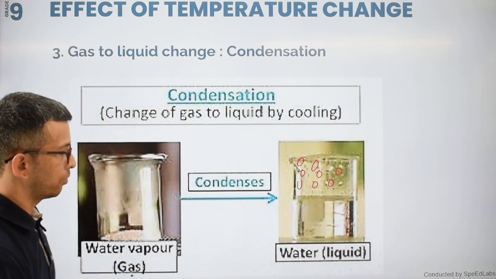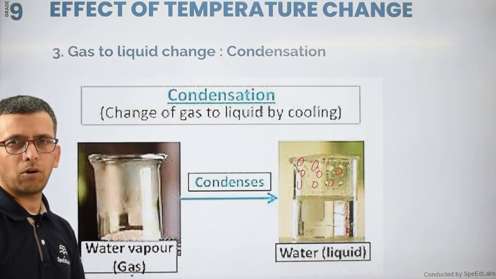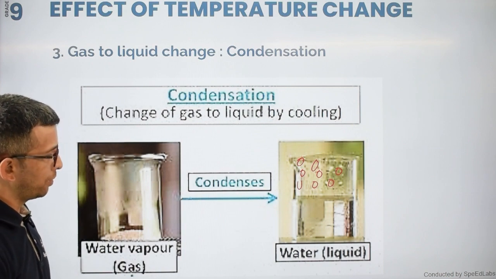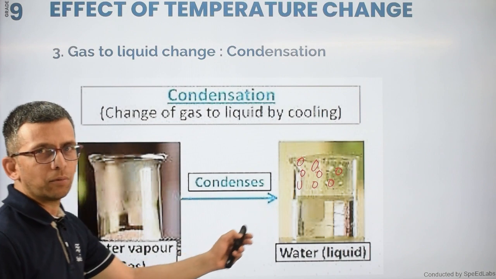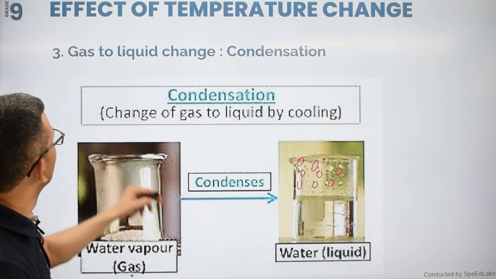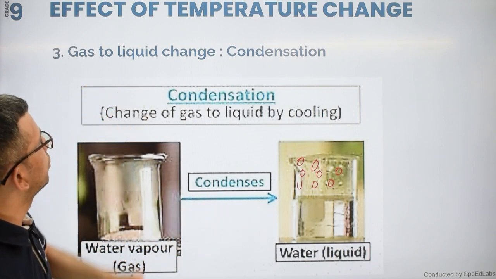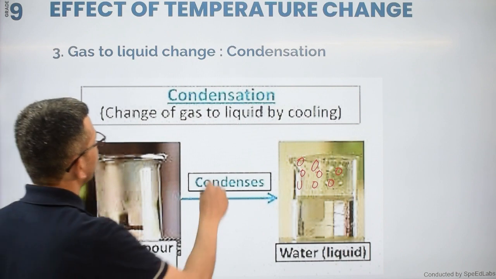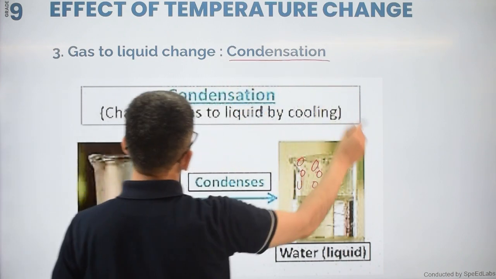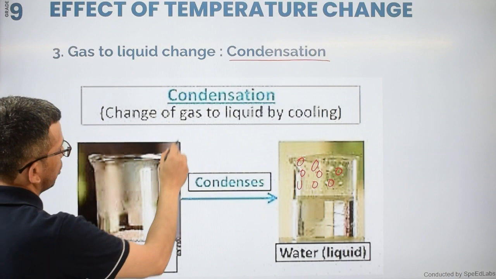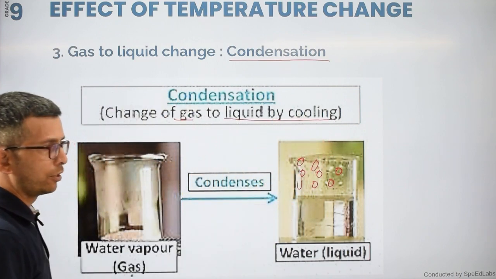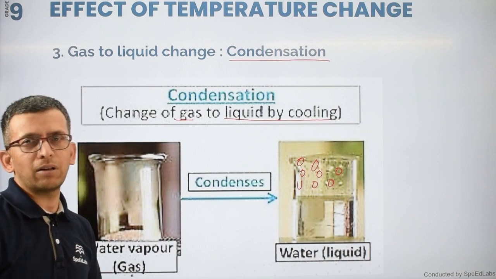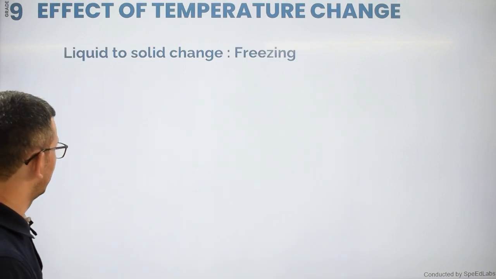Because of that, my atmosphere has a lot of water vapors. These water vapors get condensed because of the low temperature of the water which is filled in the glass. So gas is converting into liquid. This process is called the condensation process. The change of gas to liquid is on cooling. Please remember that cooling means I am going to decrease the temperature of it.